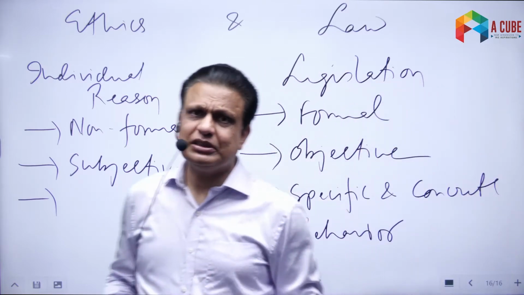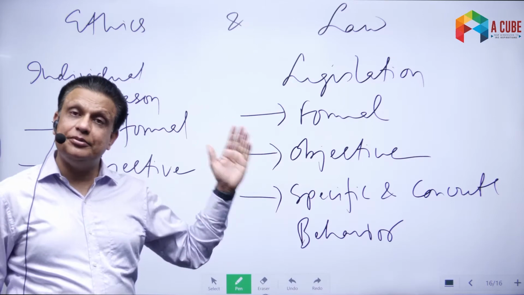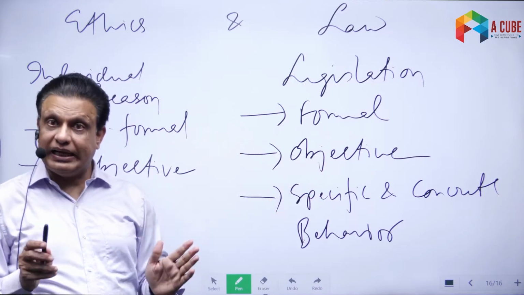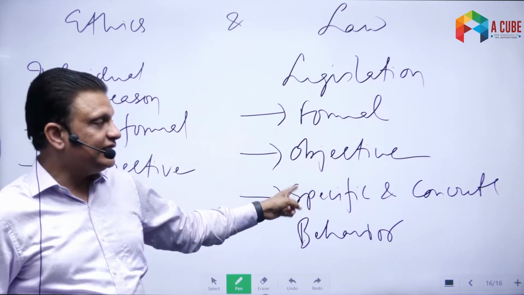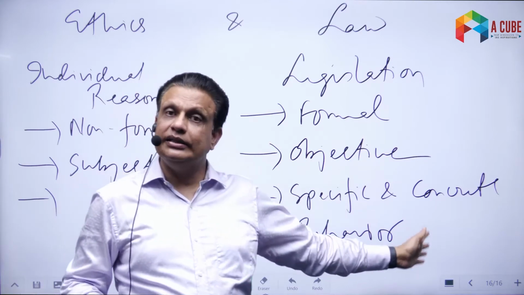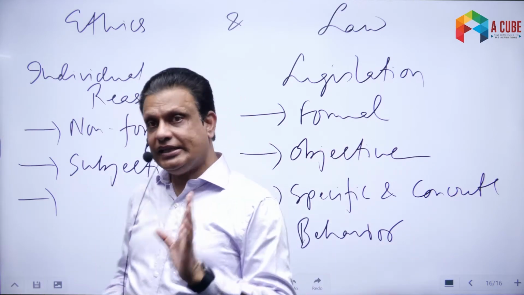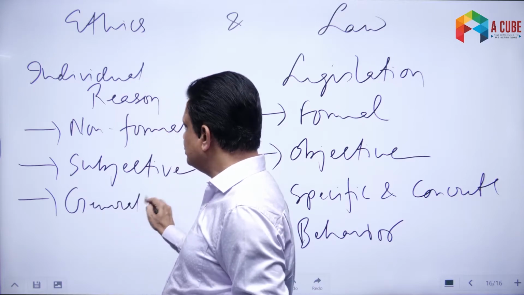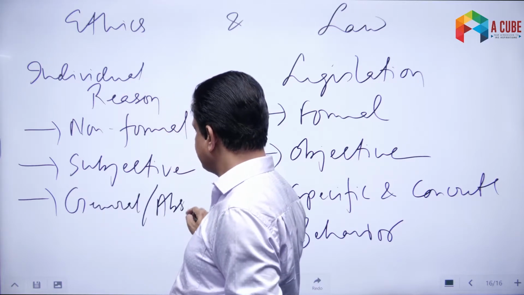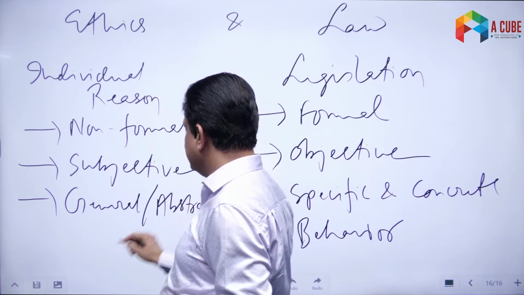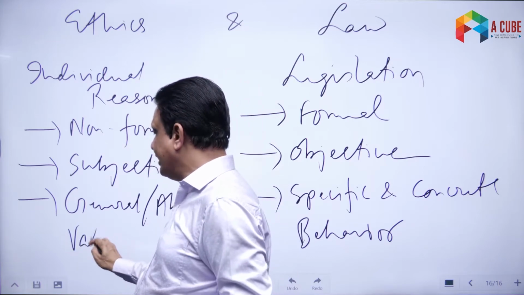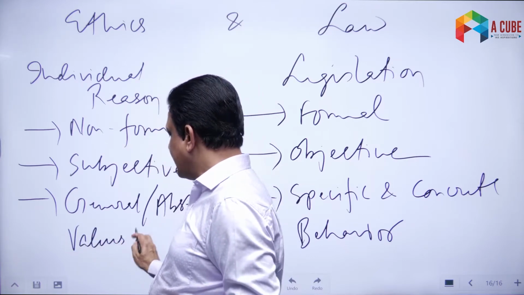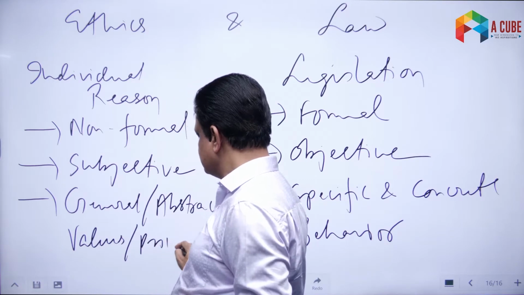So law simply talks about some exact behavior. Drive on the left side of the road, that is it. Pay your tax, that is it. So it is exact, specific, concrete behavior that is prescribed by the law. Ethics, on the other hand, is more general, more abstract. And in ethics, normally, we try to find out certain values and certain principles.